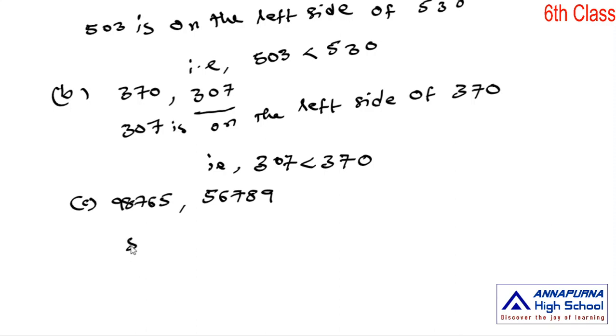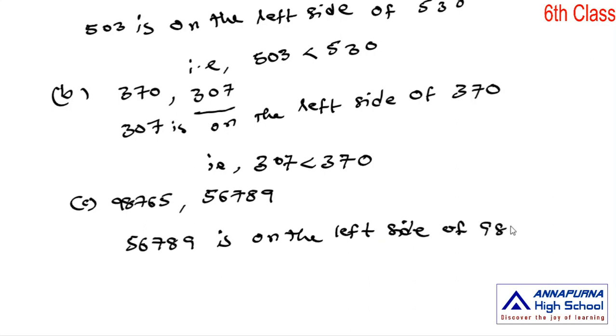Here 56,789 is on the left side of 98,765. That means 56,789 is the least number and 56,789 is less than 98,765.